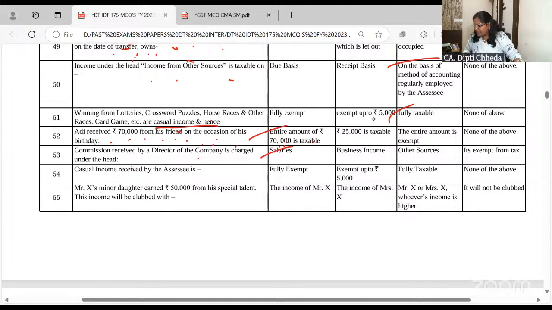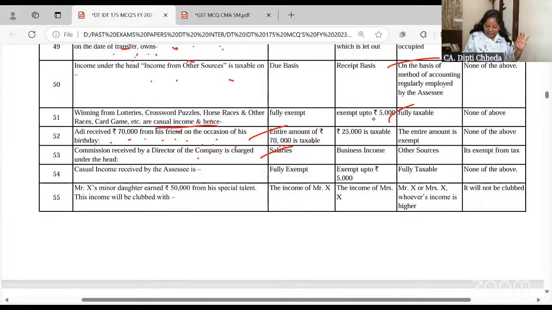Casual income. Sorry, dear, 1 minute. Check yourself. Try to answer, put the answer in the chat box. It's really helpful if you attend these sessions live. There's a different kind of energy. Many students say 2-3 days back that they will plan it, but then they will not watch live and will watch the recording. Of course, you will get all the benefit, but it's always different when you learn it live.